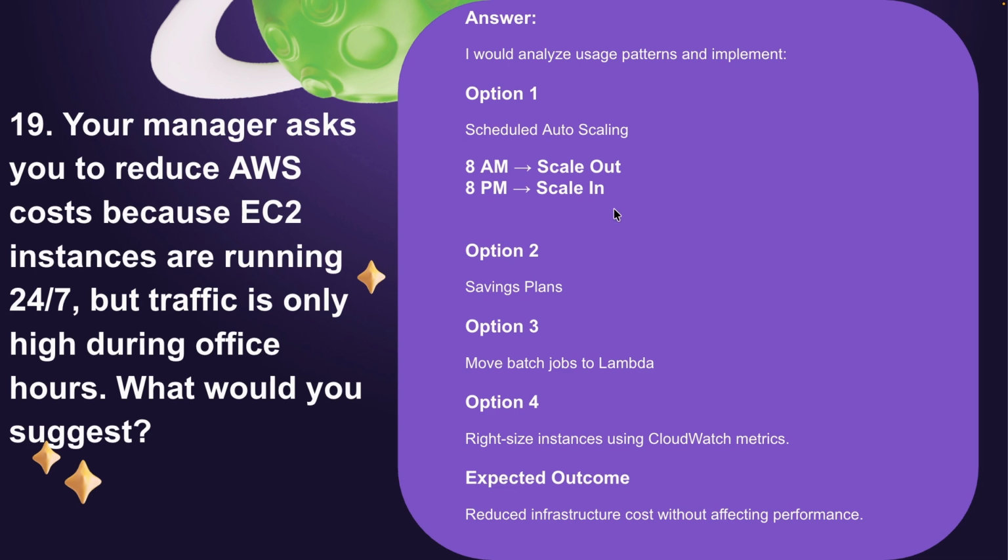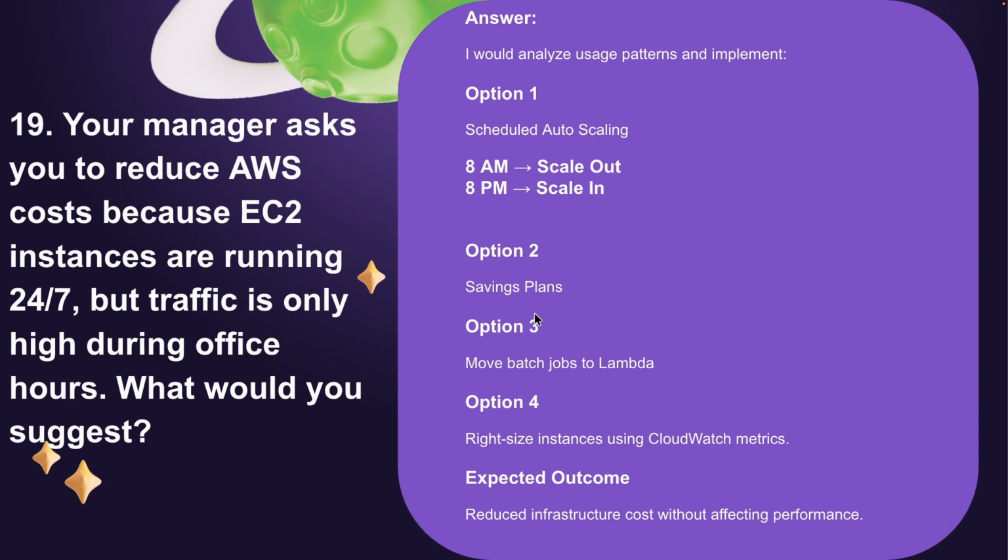We can analyze the timings and users pattern. Then the first option will be that we can go with auto scaling. As it's mentioned, only during office hours is it high. In this case, we can go with 8 a.m. to p.m. scale out, scale in. We can configure scheduled auto scaling.